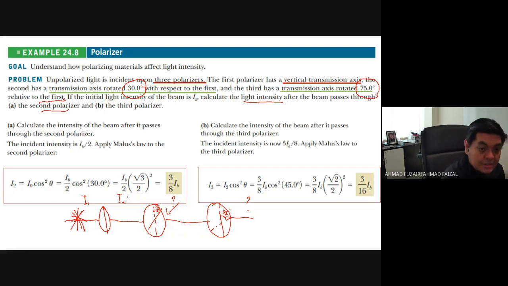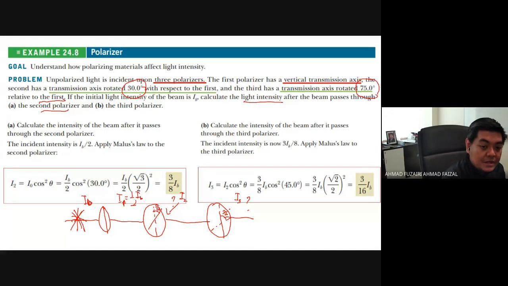Okay, but first of all untuk I yang dekat sini, katalah sini I1, di sini I0 ataupun IB, kita start dengan IB, I1, I2 and I3. So untuk IB, first of all it becomes half IB. Dia akan start dengan half IB untuk I1, dan untuk I2 pula apa yang berlaku?